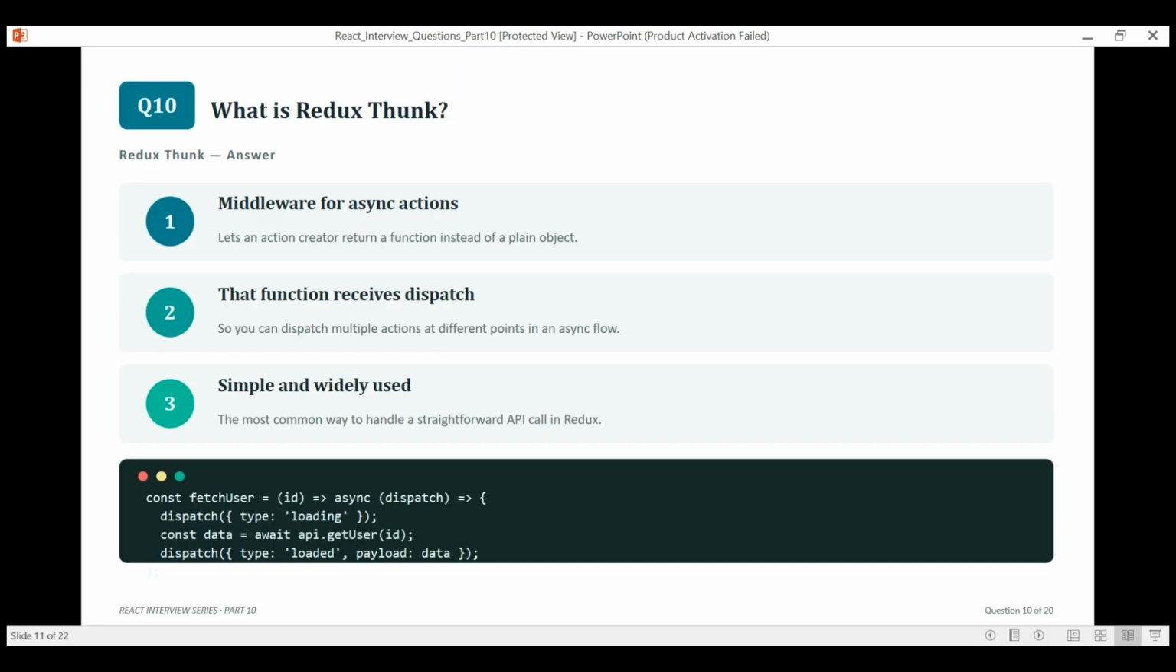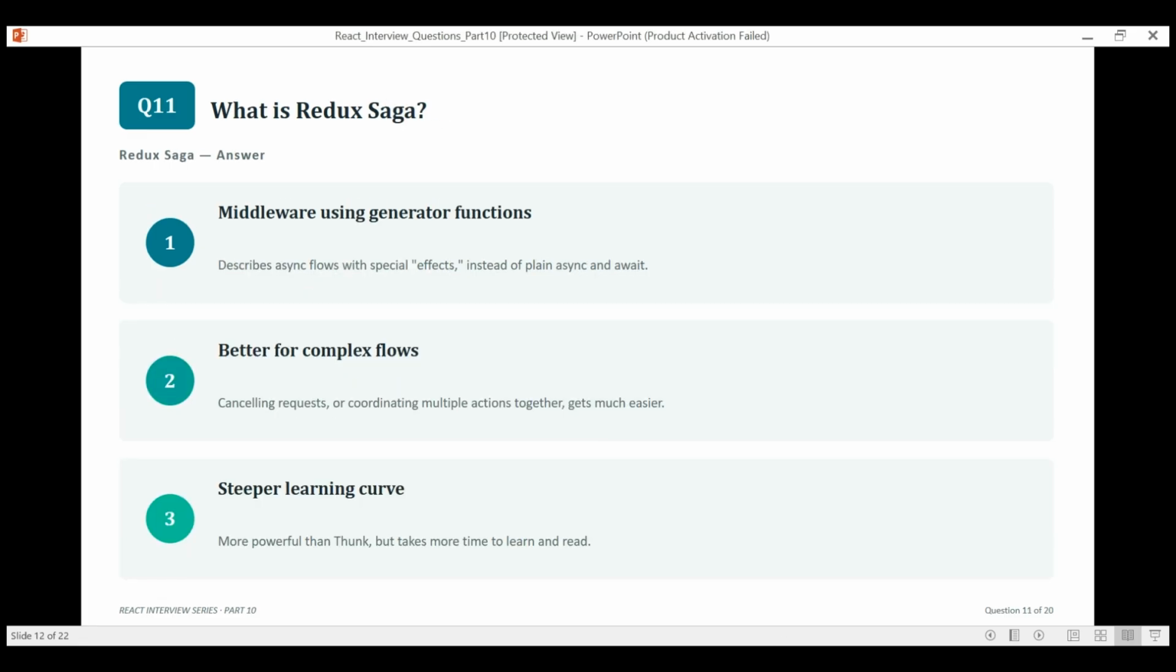So, what is a Redux thunk? Redux thunk lets an action creator return a function instead of a plain object. That function receives dispatch so you can fire off multiple actions at different points, like loading, success and error around an API call. It's the simplest, most common way to handle async logic in Redux. So, what is Redux Saga?